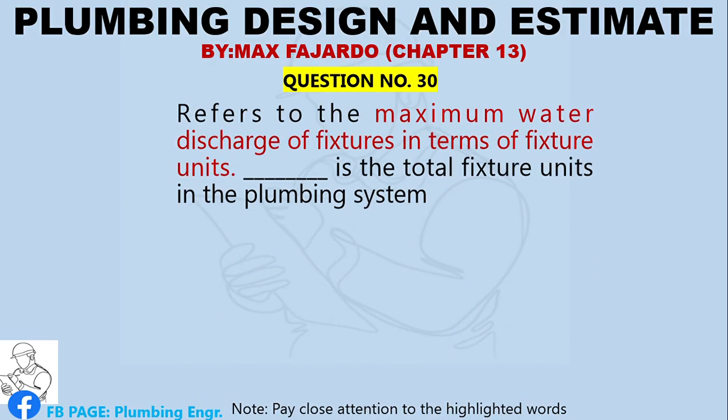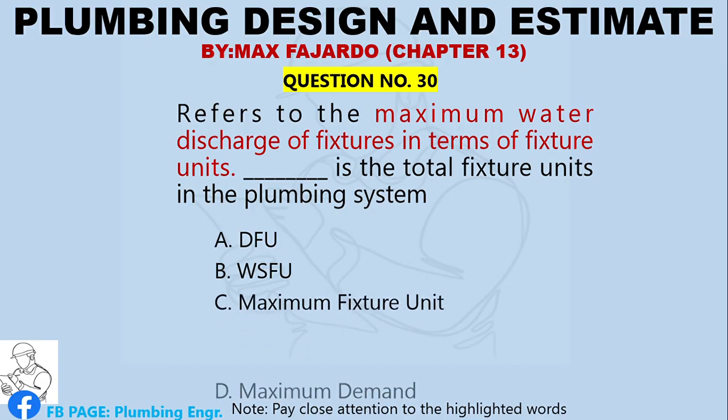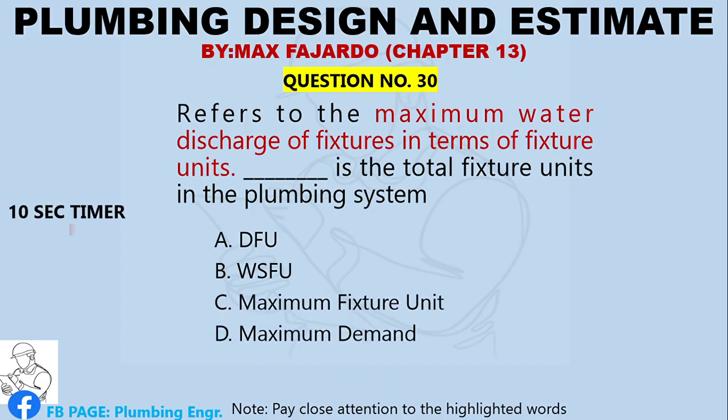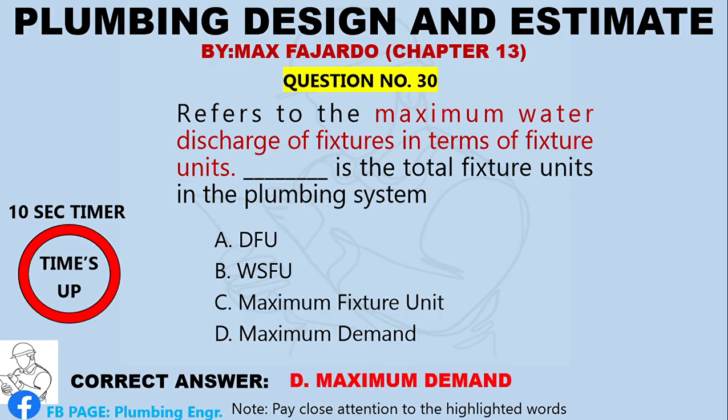Refers to the maximum water discharge of fixtures in terms of fixture units. Blank is the total fixture units in the plumbing system. A. DFU. B. WSFU. C. Maximum fixture unit. D. Maximum demand. Correct answer, letter D, maximum demand.